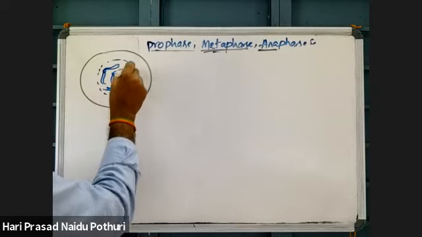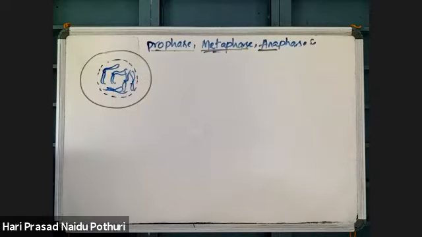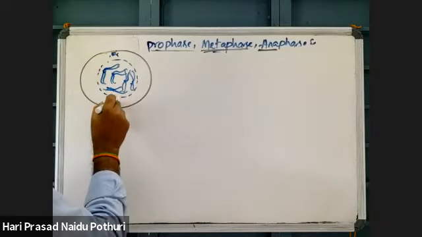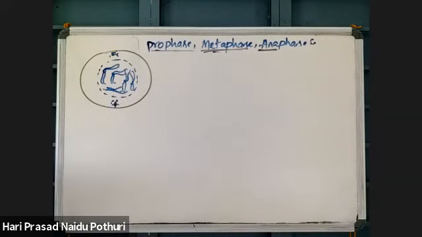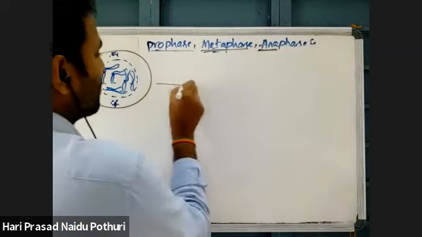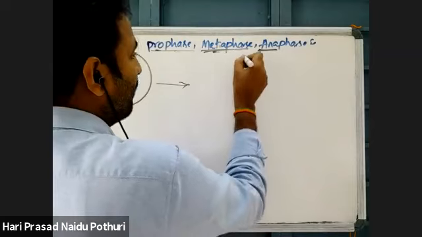Chromosomes are scattered in the cytoplasm like this, whatever the number of chromosomes. And in animal cells, aster rays are formed. But in plant cells, there are no aster rays. Plant cells do not have centrioles. Only animal cells have centrioles. Then see what happens in the next stage. What is the next stage? Metaphase.